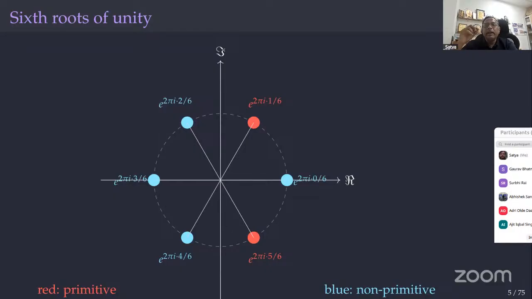Now, if I take n equal to 6, then these red vertices, e to the power 2 pi i 1 by 6 and e to the power 2 pi i 5 by 6, GCD of 1 and 6 is 1, GCD of 5 and 6 is 1, these are primitive, but the remaining are not primitive, right? But they're all sixth roots of unity.